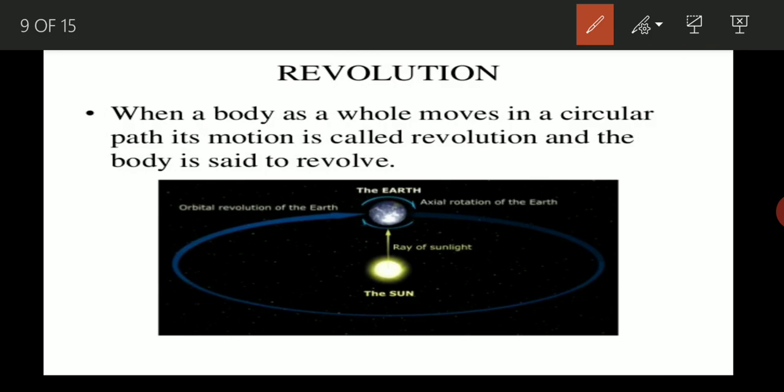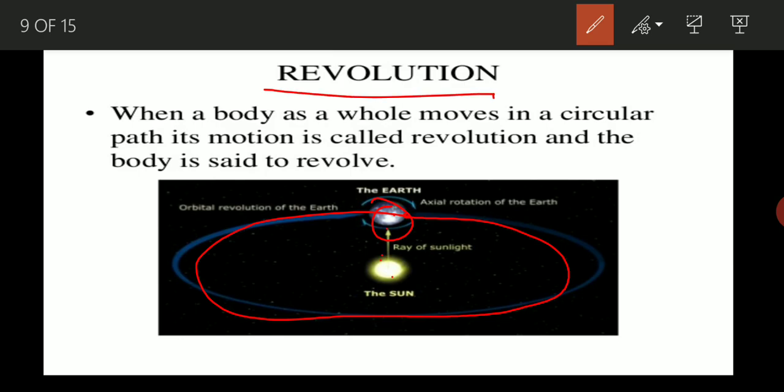Clear? The whole body of the object is showing the curved path. As you can see, the earth moves around the sun. The whole body of earth shows a circular path. That's why the motion of earth around the sun is a revolution motion, and we can say that earth revolves around the sun. Clear? So the motion of revolution is shown by earth.